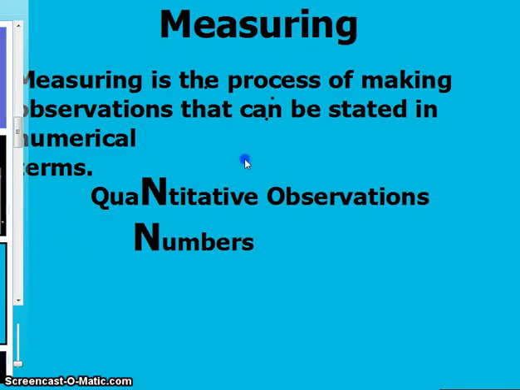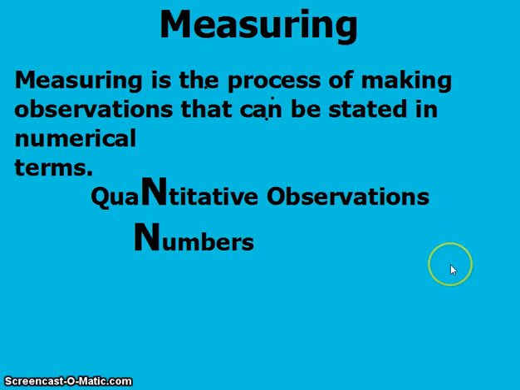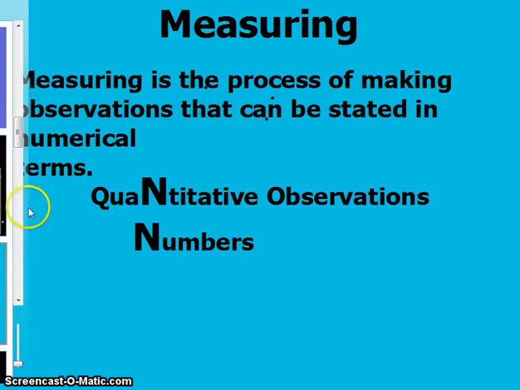Now, measuring is the process of making observations that can be stated in numerical terms. So if I can use a number to talk about it, I can measure it. So if I can tell you how much something weighs, it's measurable. If I can tell you how long something is, it's measurable. If I can tell you how hot something is, it's measurable. If I can tell you how much can go in something, it's measurable. Anything that you can put a number with is measurable.